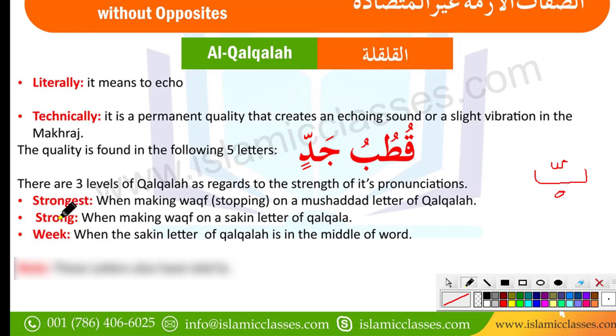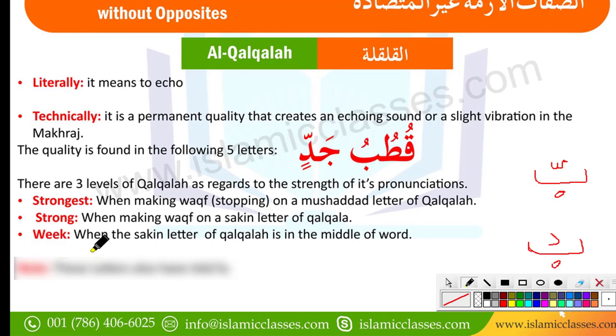The second is when making waqf on a sakin letter of Qalqalah. This is the second, strong Qalqalah. Like when you make waqf, like stop, when you stop on a sakin letter of Qalqalah. Sakin letter is that letter like when anyone from these letters has a sukoon sign. Like for example, here is a ba, this is a Qalqalah letter, and if this letter had a sukoon sign, so this is basically a sakin letter. So if we stop on these Qalqalah letters and that letter is a sakin letter, at that time we make strong Qalqalah.